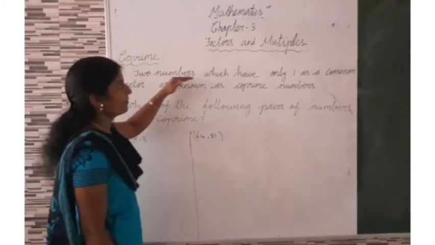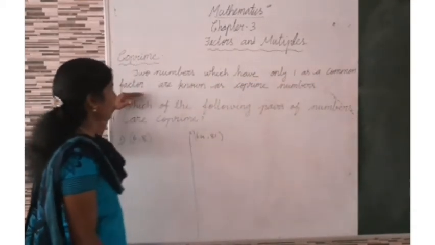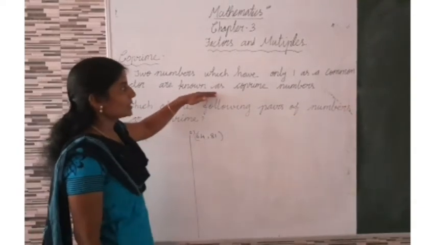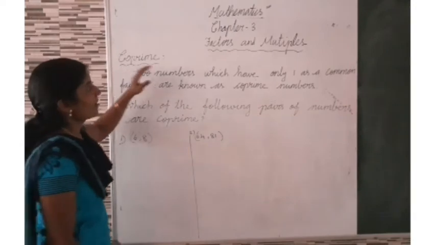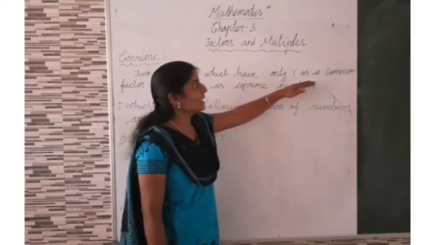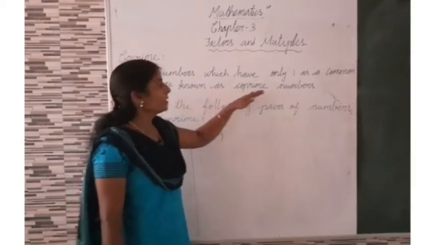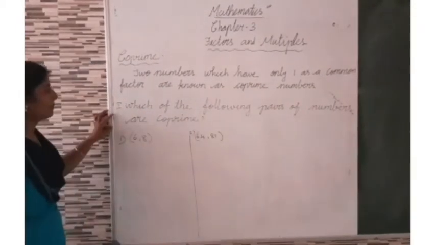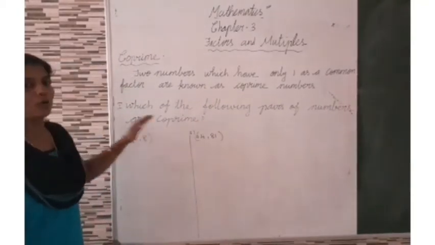Two numbers which have only one as a common factor are known as coprime numbers. Now, first question. Which of the following pairs of numbers are coprime?